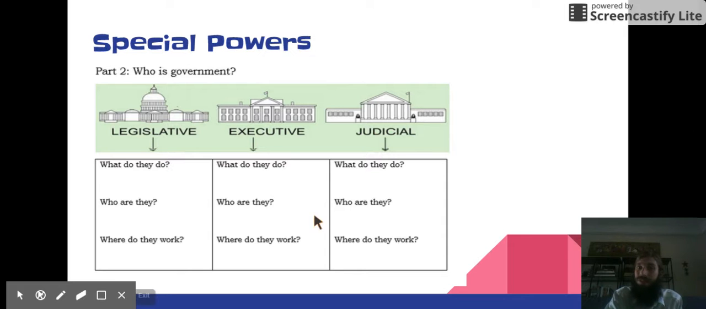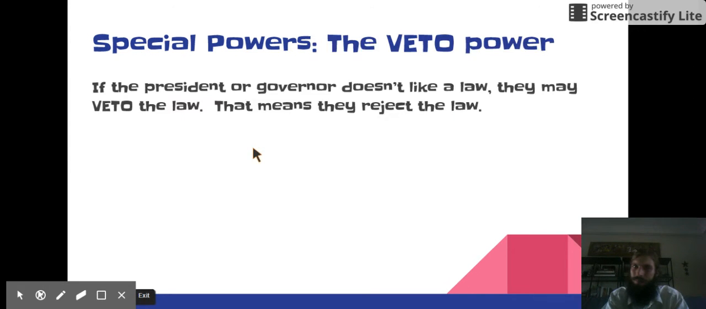Let's jump over to the executive branch and see what special powers they have. The special power that the executive branch has is the veto power. So if the president or the governor doesn't like a law that comes from the legislative branch, they may veto the law. That means that they reject the law. All right? That's a special power they have, is rejecting a law that they don't think will protect the people.